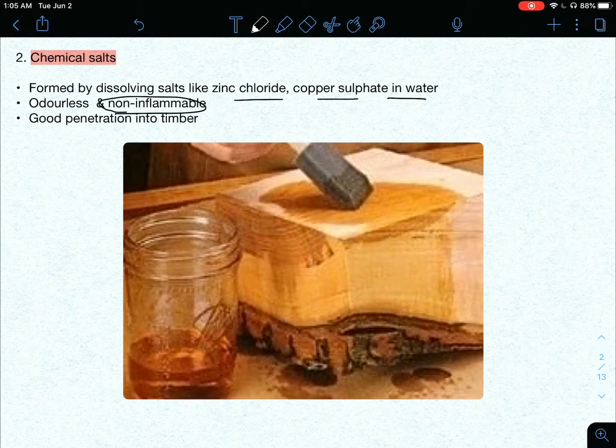If a question lists many preservatives and asks which has fire resistance, then this will be the answer. There will be options like ASU treatment, then ammonium sulfate, and in such cases ammonium sulfate will always be the answer because that is a salt. Chemical salts are odorless and non-inflammable, and they have good penetration into timber.